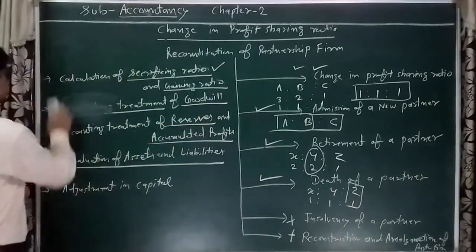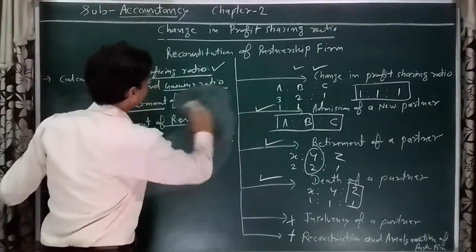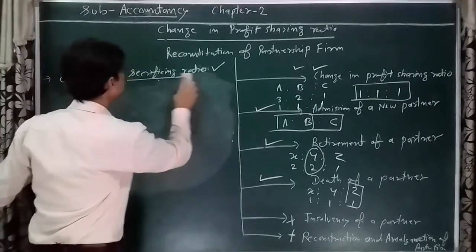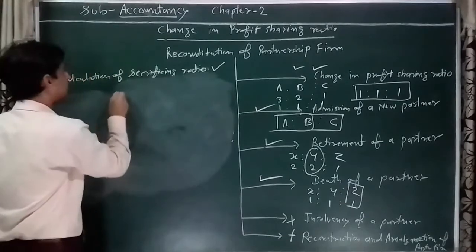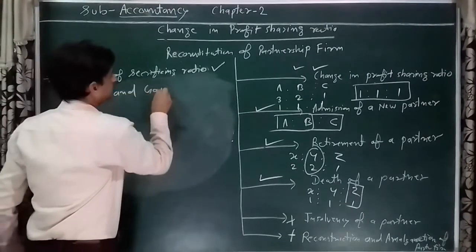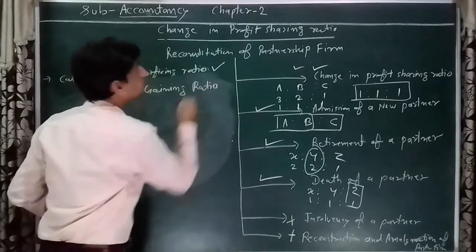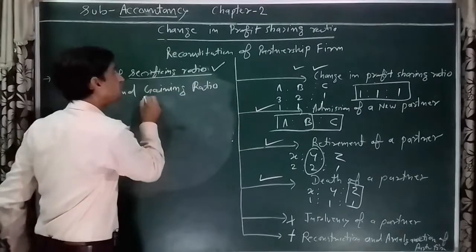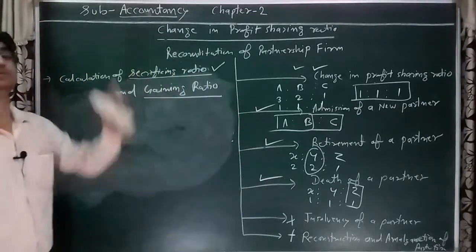So point first, write down: the first point is calculation of sacrificing ratio and gaining ratio. First we need to know what sacrificing ratio is and what gaining ratio is. So listen, sacrificing ratio.